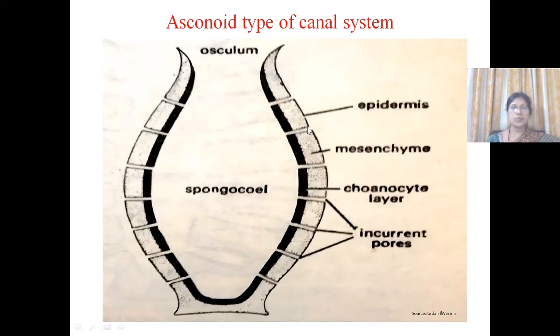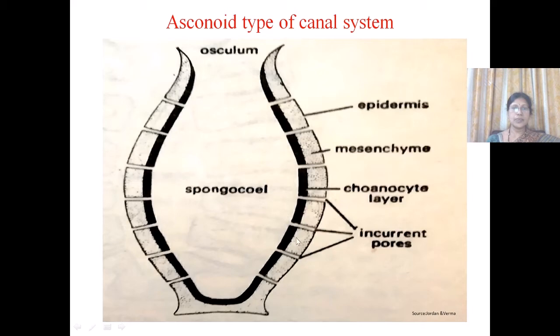They have a small canal which passes through a tubular cell called porocyte. So these pores extend from the outer surface of the body into the spongocoel. Through these pores the water enters into the body of the sponge.